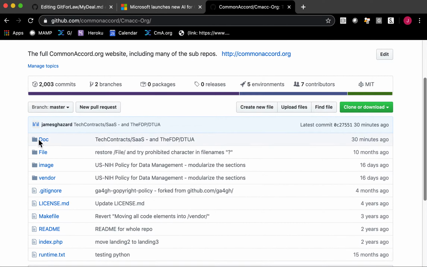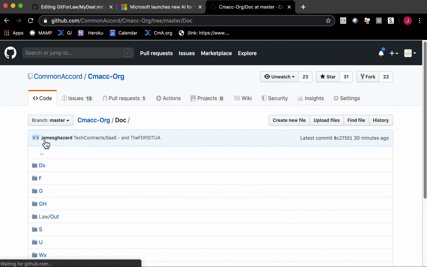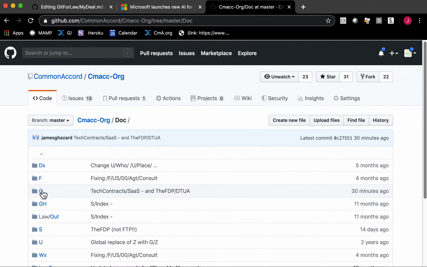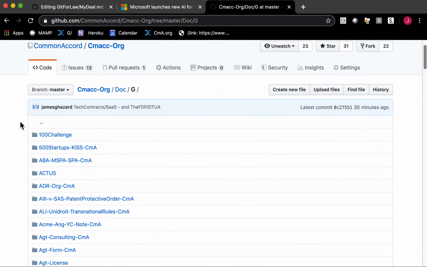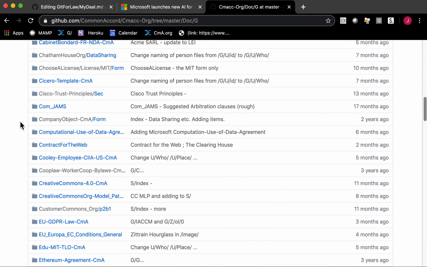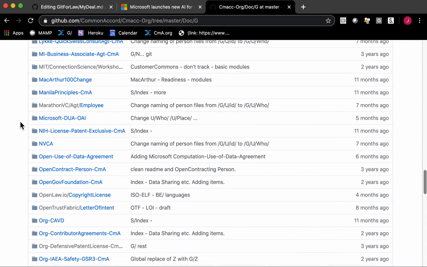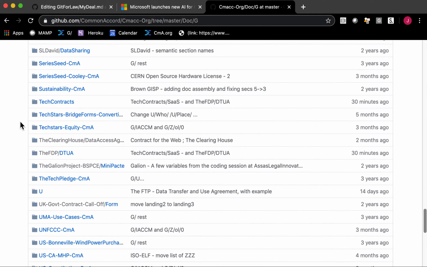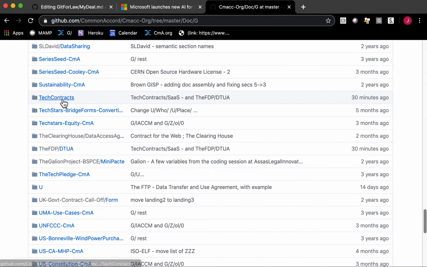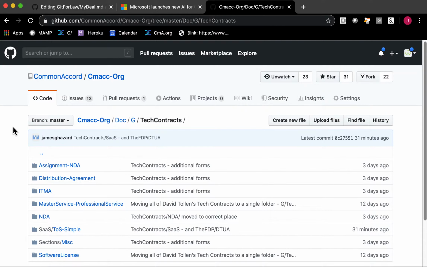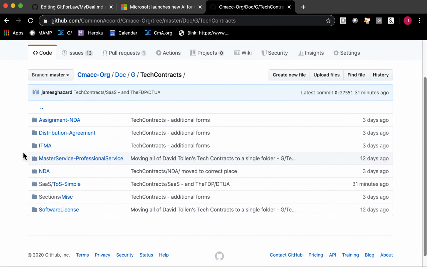And then back into doc, and we'll go and get some into G. And then we'll go to the TechContracts. You'll see there's a lot of materials here. But we're going to go to the TechContracts material, so alphabetically, TechContracts.